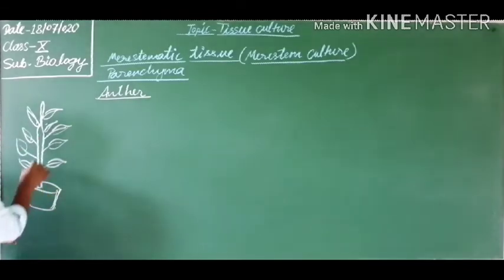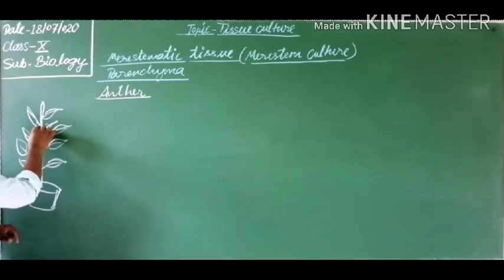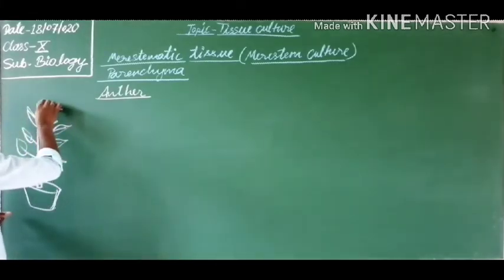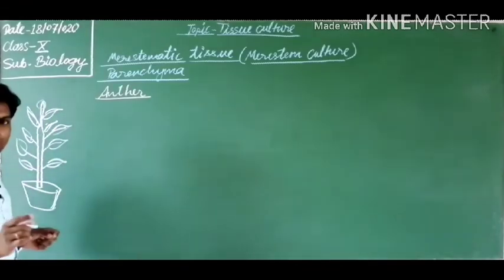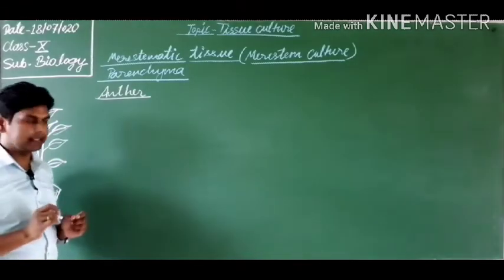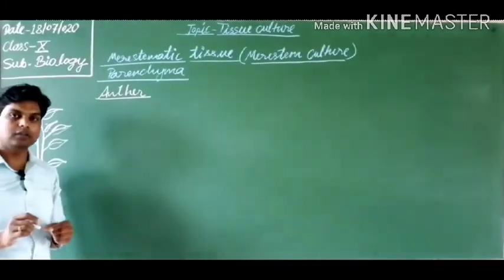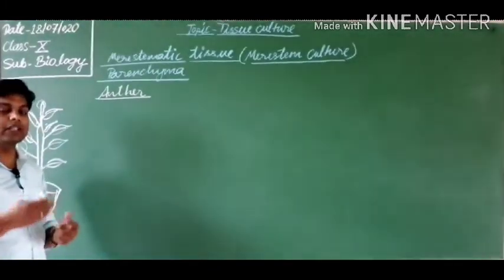Suppose a bacterial disease occurs and the whole plant is diseased, but the meristematic tissues are not diseased, because every second meristematic tissues are dividing and new tissues are formed.